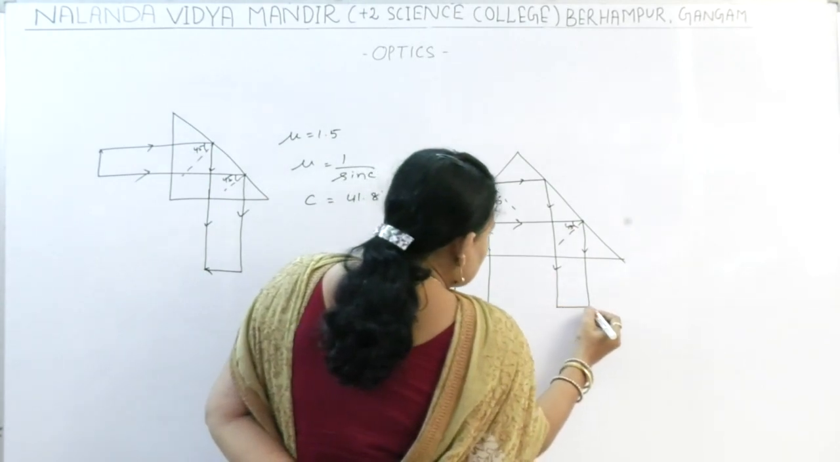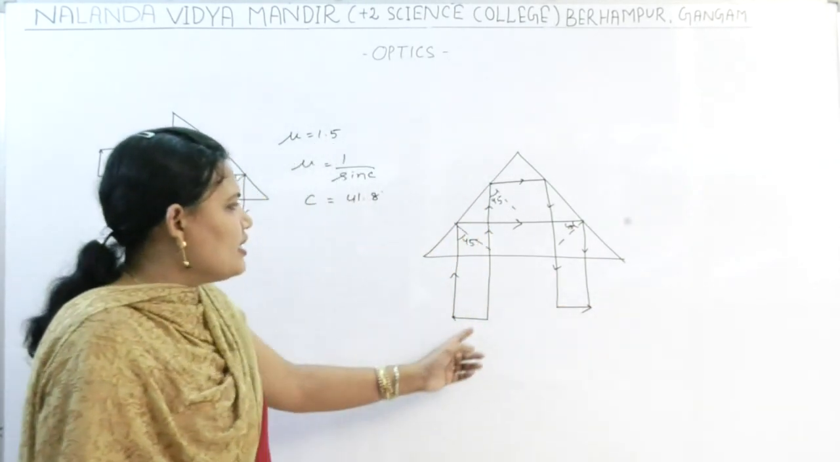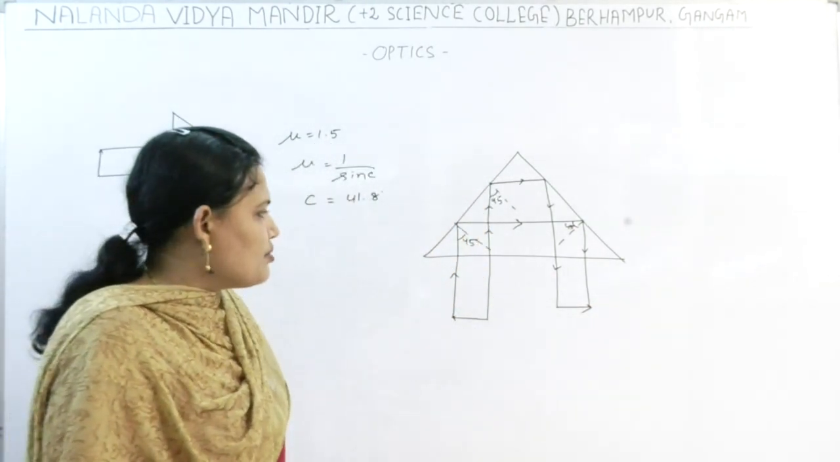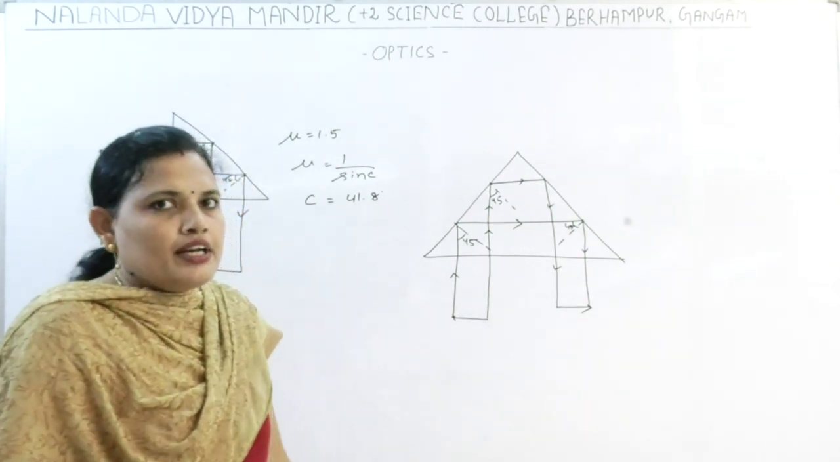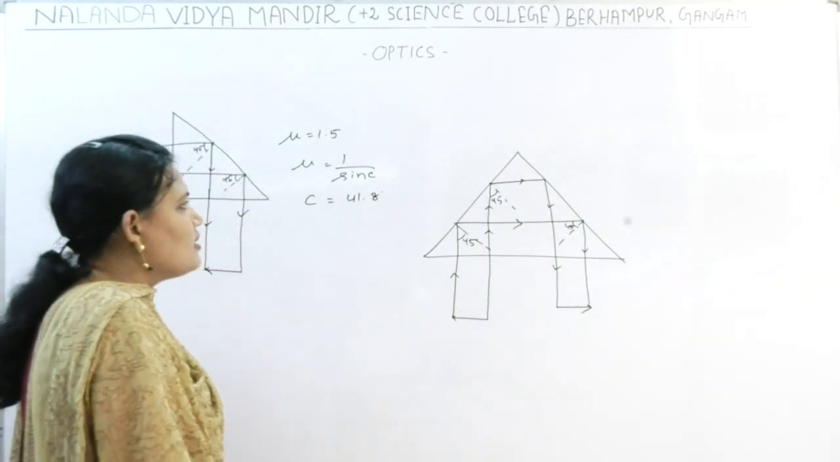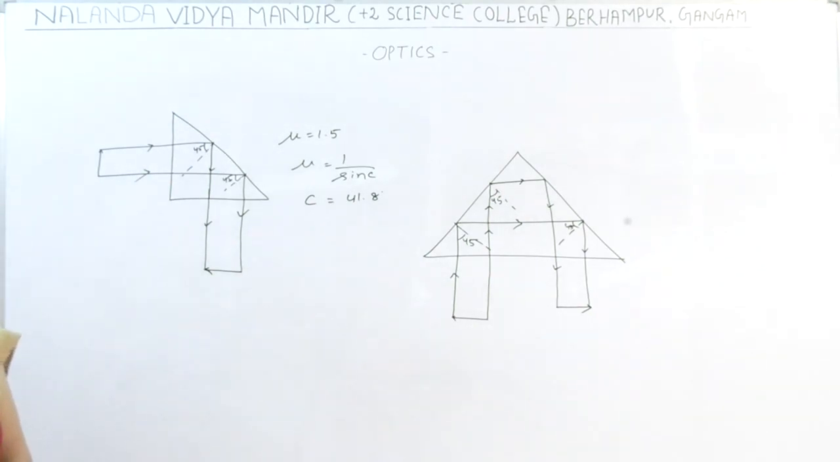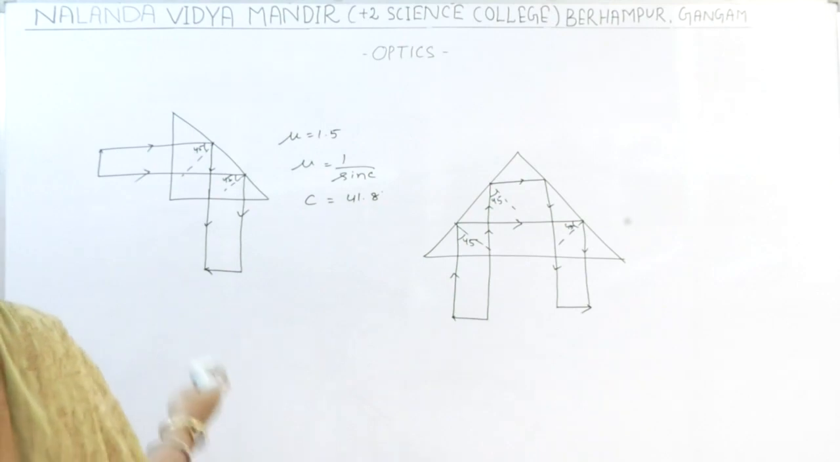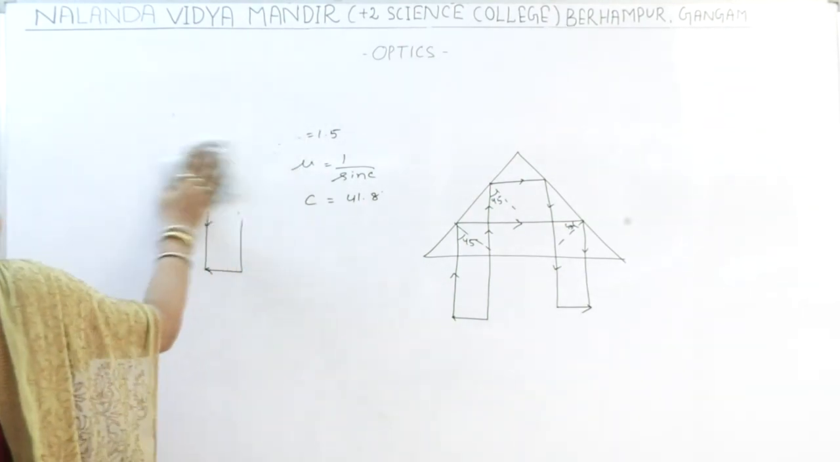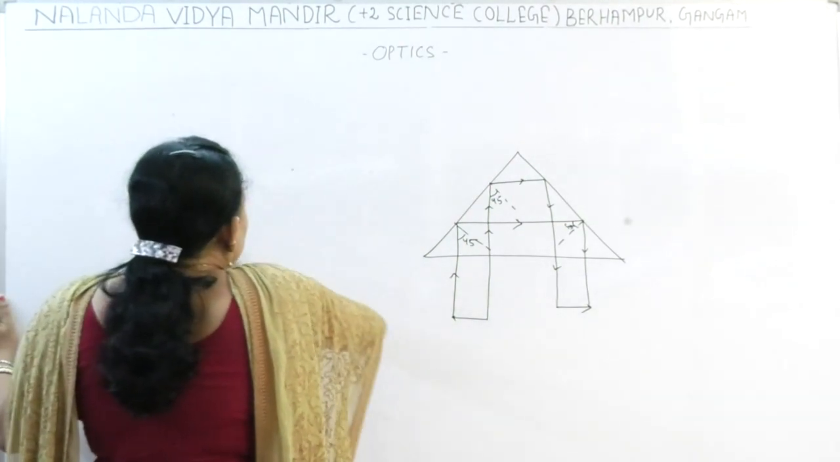So the image is seen like this. So the angle has been diverted through 180 degree. This is another example of the use of the totally reflecting prism. Okay, next. Let us solve one question. This is also based on the application of the total internal reflection.